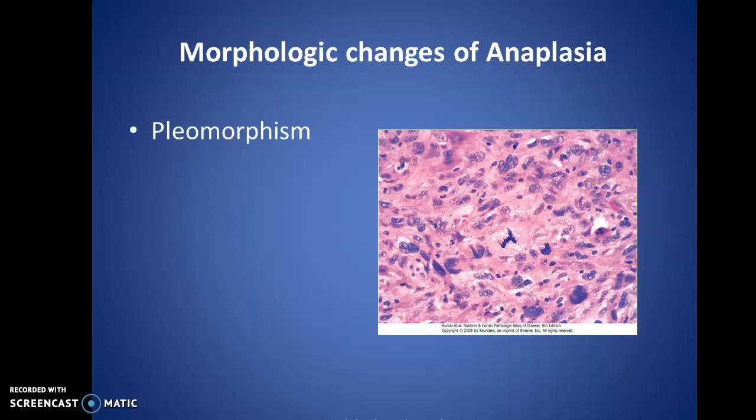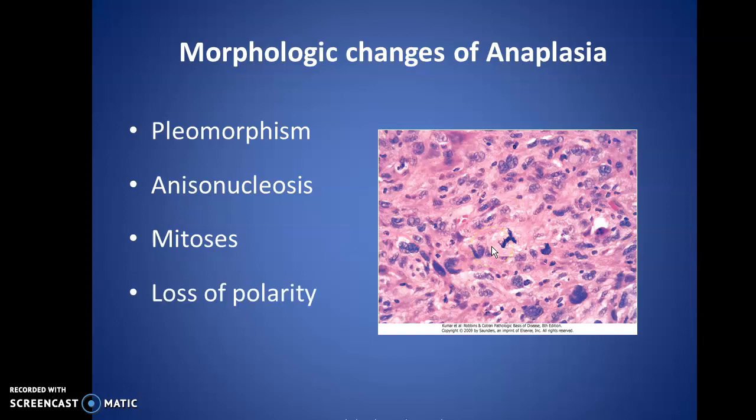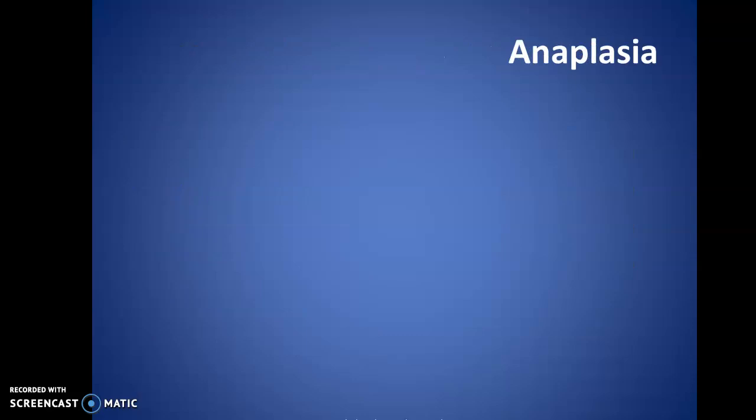What are the morphological changes in anaplasia? Basically, we find pleomorphism. What is pleomorphism? There is anisonucleosis, and no two cells will look alike when there is pleomorphism. Anisonucleosis means there is difference in the sizes of the nuclei, and there are plenty of mitoses here. You can notice in this field there is a mitosis here, another here, and atypical mitoses are features of anaplasia and malignancy. There is loss of polarity. That means they are not on the basement membrane, the nuclear stratification is lost, and they just appear to be lying haphazard. And other changes are also seen.